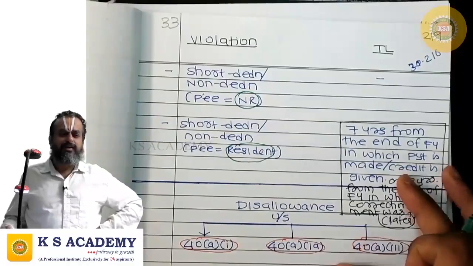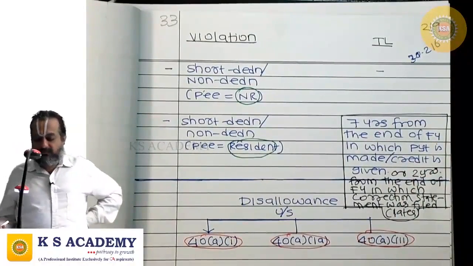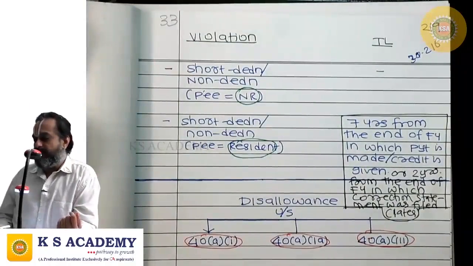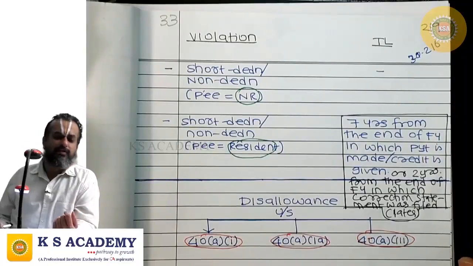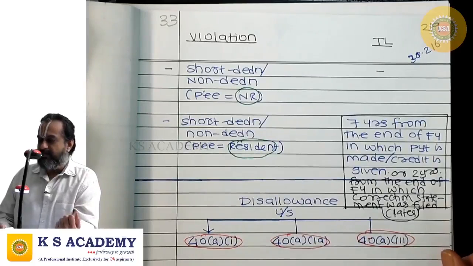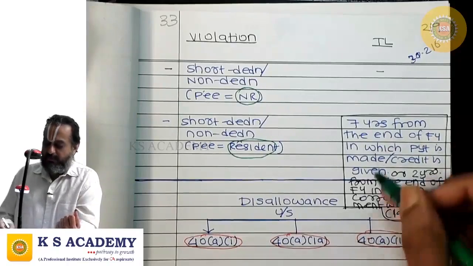And there is short deduction or non-deduction. So payment is made to a resident without TDS, or the TDS is made but it is falling short of requirement. Then the payer can be regarded as assessee in default through a 201(1) order. Within what time?